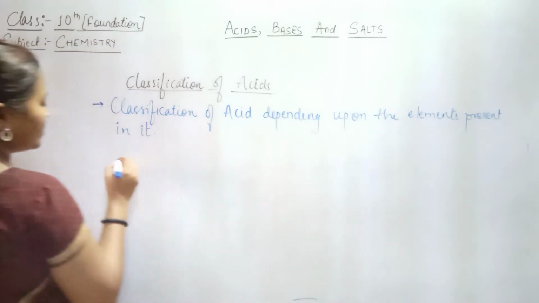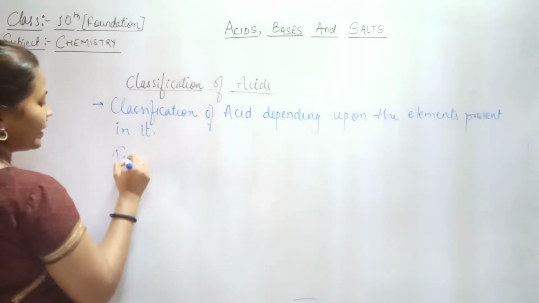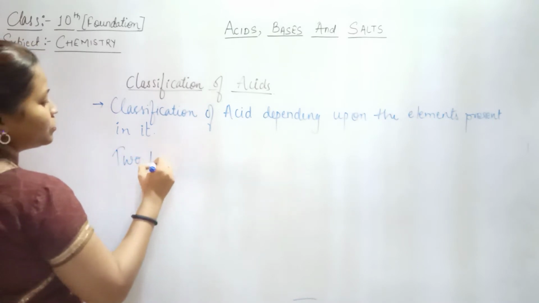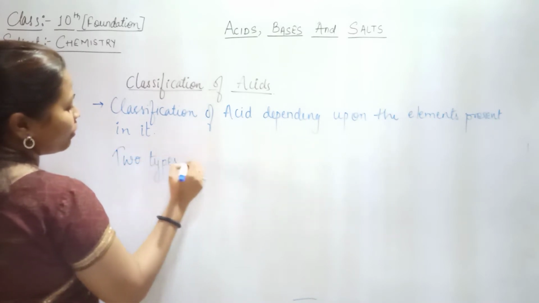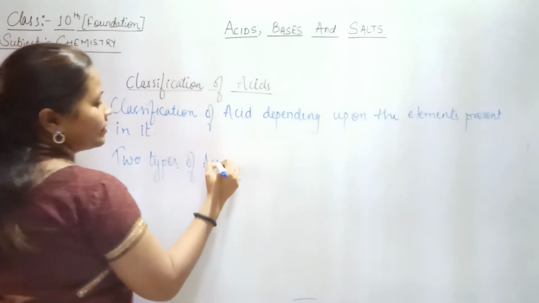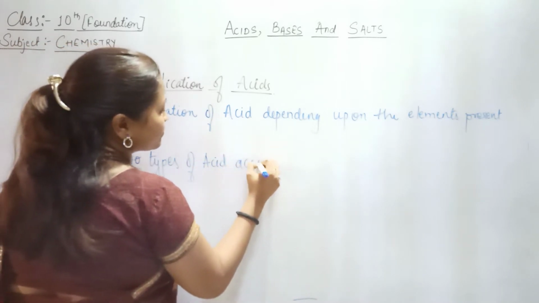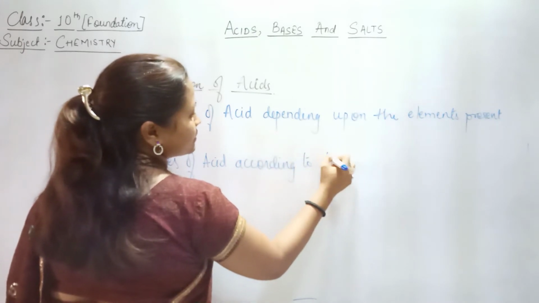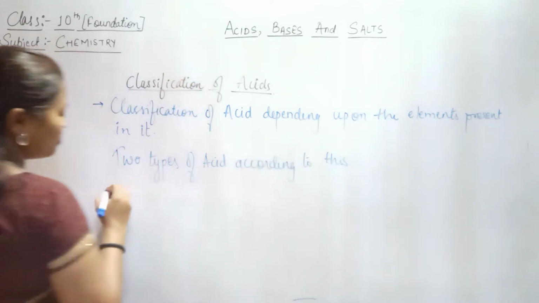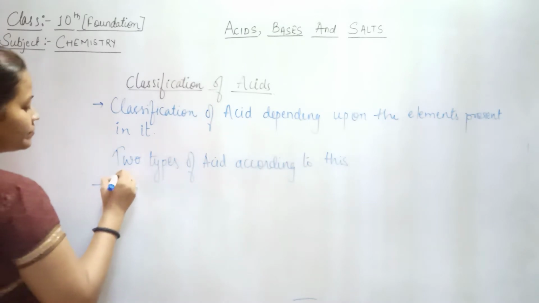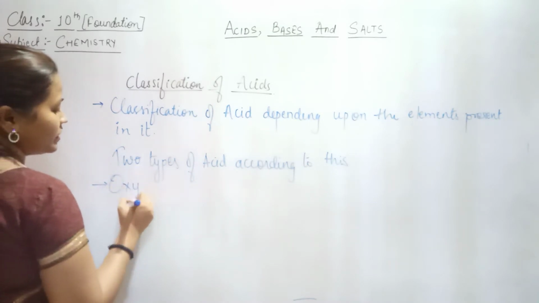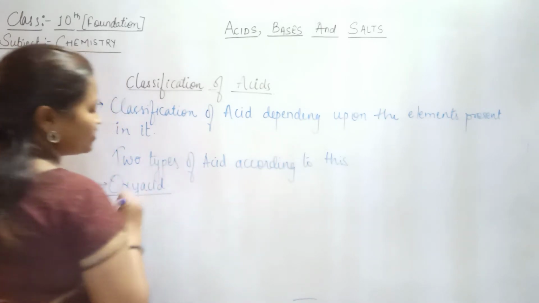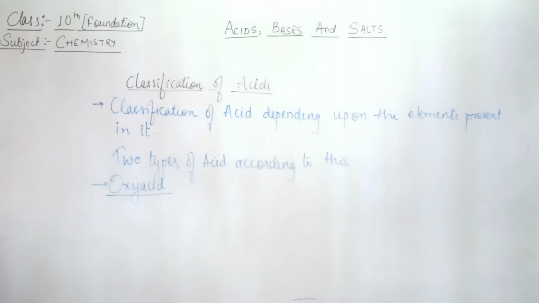There are two types of acid according to this criteria. Okay, so the first one is oxy acid.